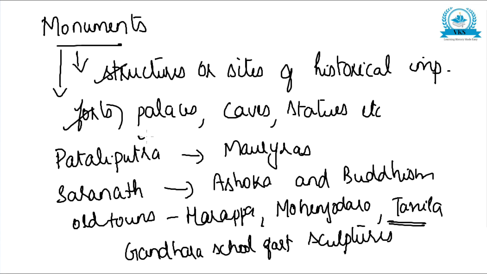They include forts, palaces, caves, statues, etc. Some examples are the old sites at Pataliputra, which give us information regarding Mauryas. Then the monuments at Sarnath give us information regarding Ashoka and Buddhism. Old towns of Harappa, Mohenjo-daro and Taxila also give us a lot of information. For example, the sculptures of Taxila give us an idea about Gandhara school of art. So these were the important archaeological sources.